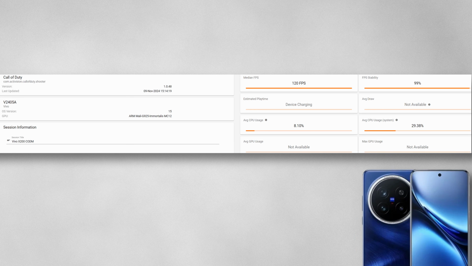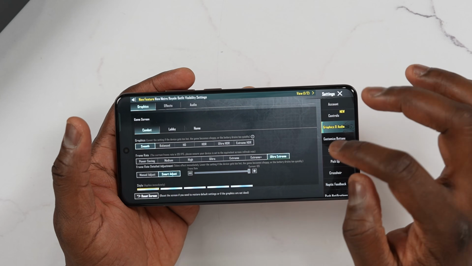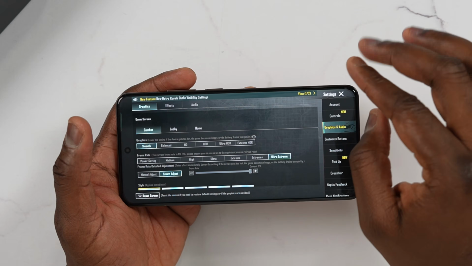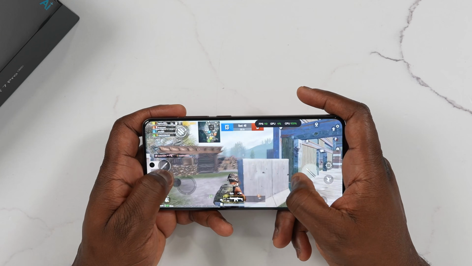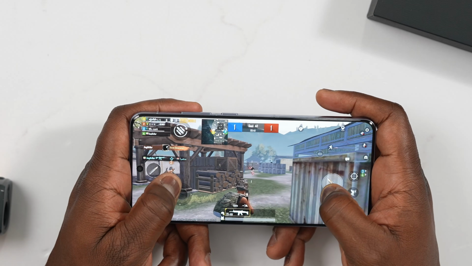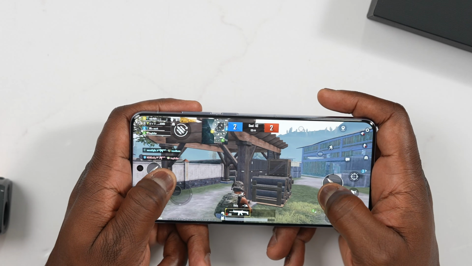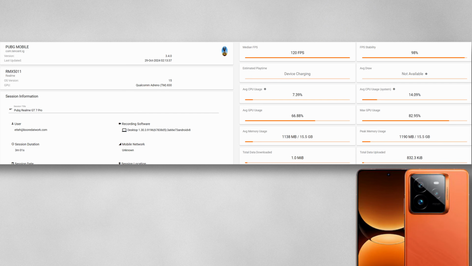Then moving over to PUBG Mobile, we're able to also play at max settings. Ultra extreme, you name it. And we got 120 frames per second on both devices. That was also cool to see, looking at it on the Realme GT7 Pro, as well as the Vivo X200 Pro. Smooth performance all the way.